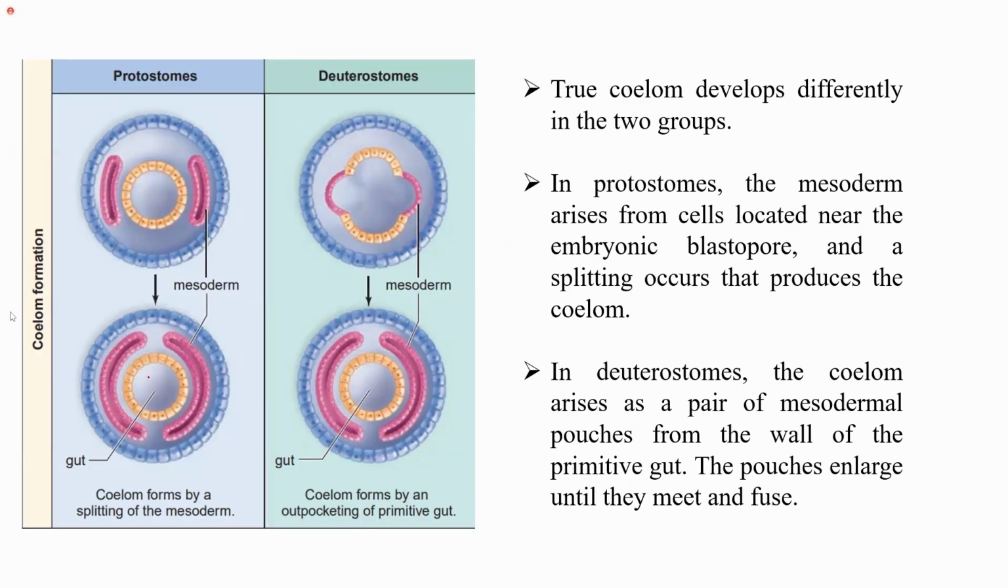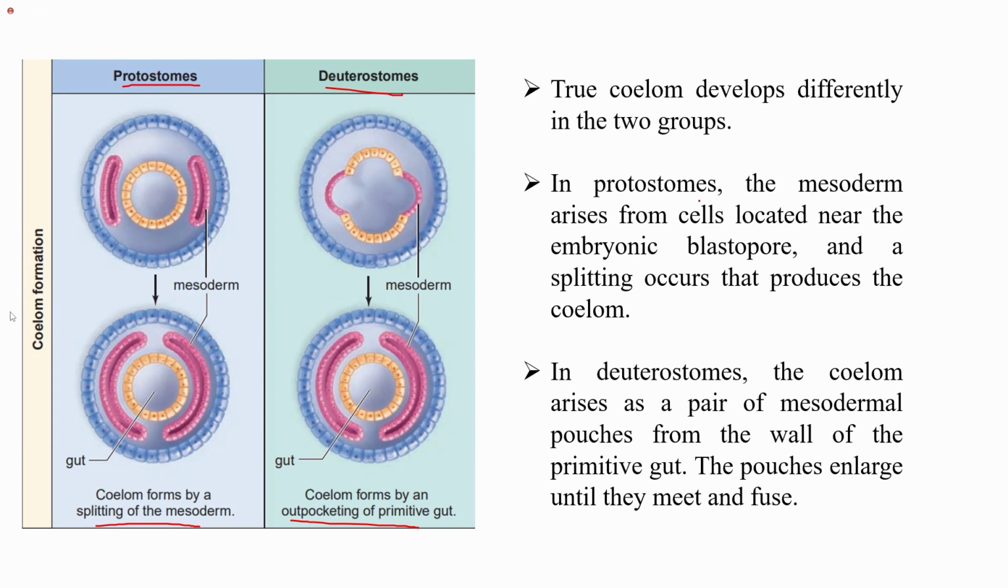Also, we talk about the coelom. Coelom forms either by the splitting of the mesoderm or by an outpocketing of the primitive gut. How the coelom is formed also results in the classification of animals into protostomes and deuterostomes. So the true coelom develops differently in the two groups.